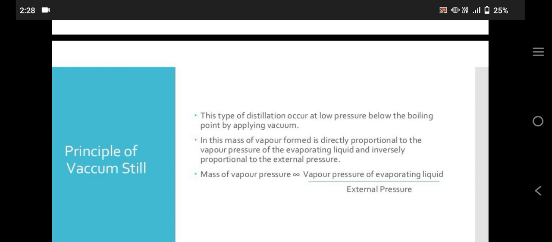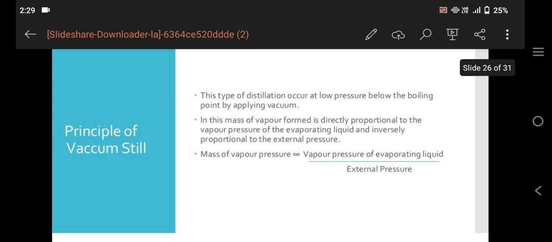In this, the mass of vapor formed is directly proportional to the vapor pressure of the evaporating liquid and inversely proportional to the external pressure. Mass of vapor is proportional to the vapor pressure of the evaporating liquid over the external pressure.